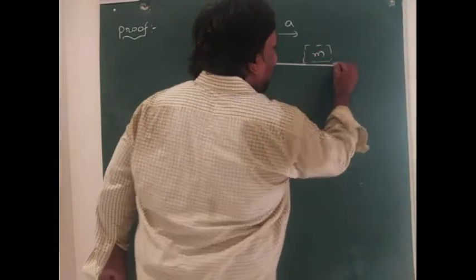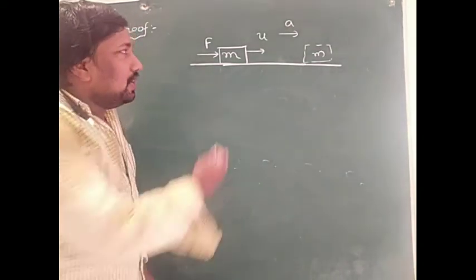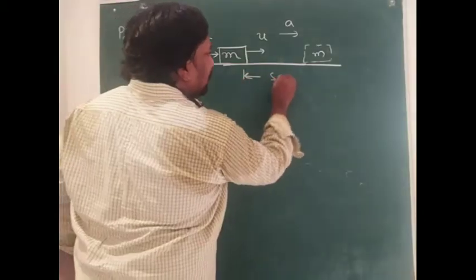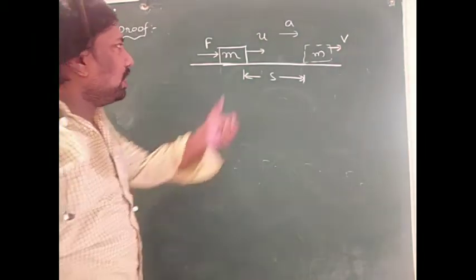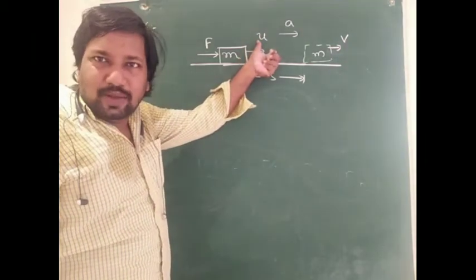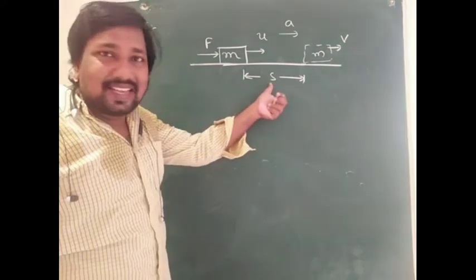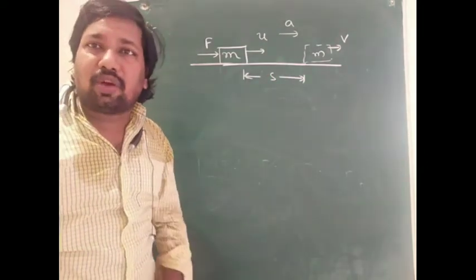The body acquires velocity v after traveling a displacement s. So here v is the final velocity of the body, u is the initial velocity, F is the force acting on the body, s is the displacement covered by the body, and a is the acceleration of the body.